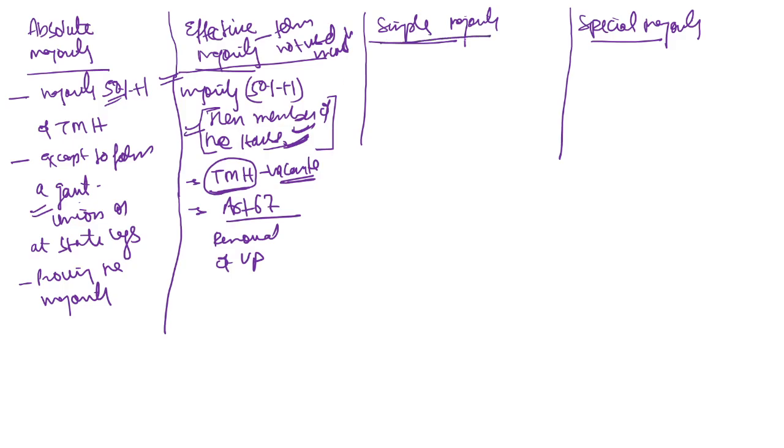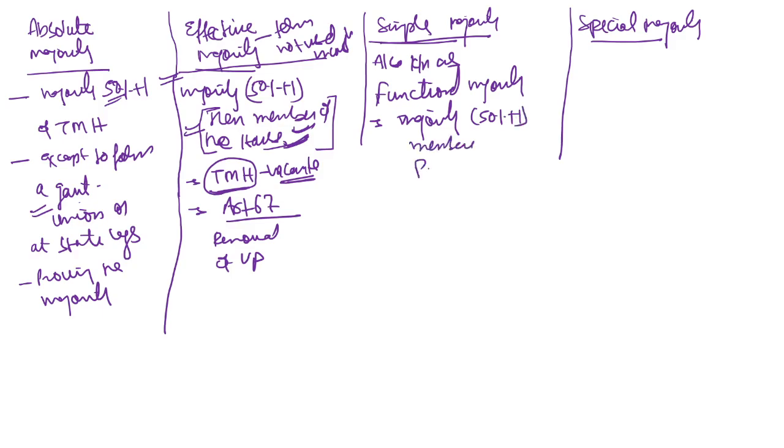Now this simple majority is also known as a functional majority. This means the majority, that is 50% plus one, of the members present and voting, right?